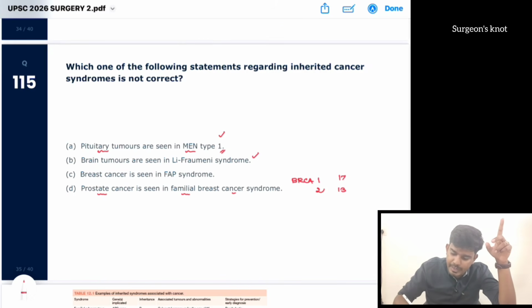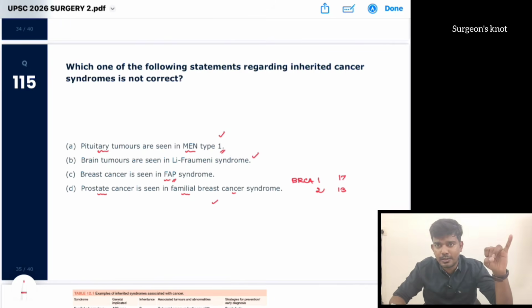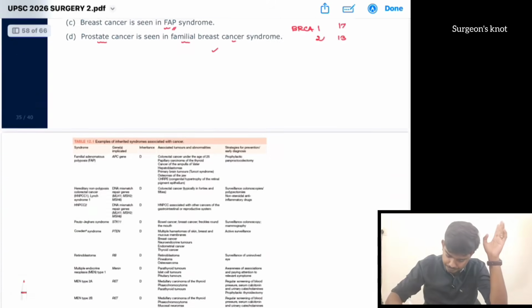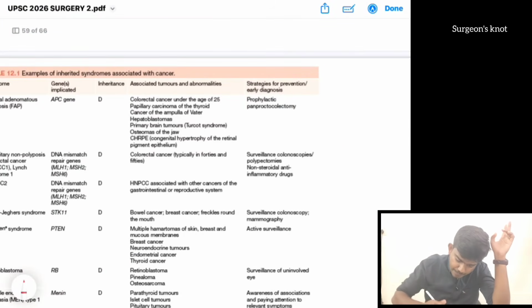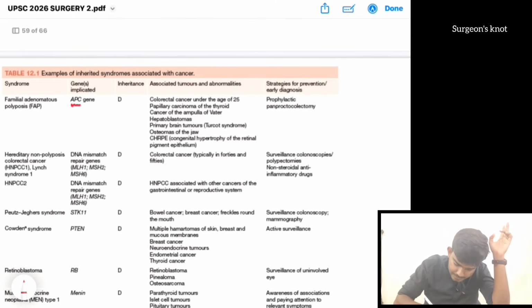So in this familial breast cancer syndrome, prostate cancer is also included. Whereas in case of familial adenomatous polyposis, thyroid cancer is included, hepatoblastoma is included, brain tumors are included, but breast cancer is not included. This is familial adenomatous polyposis, APC gene, colorectal tumors, understood.